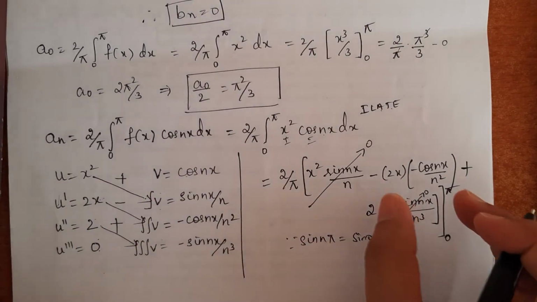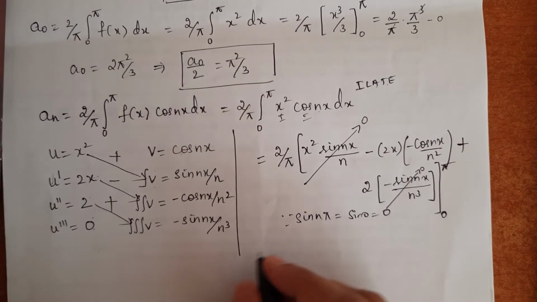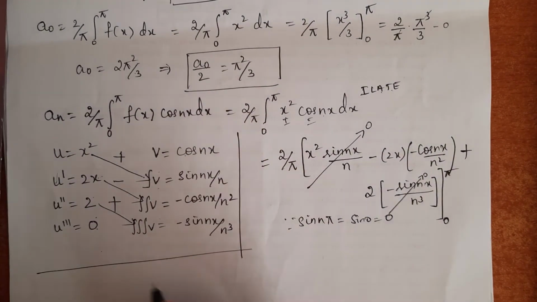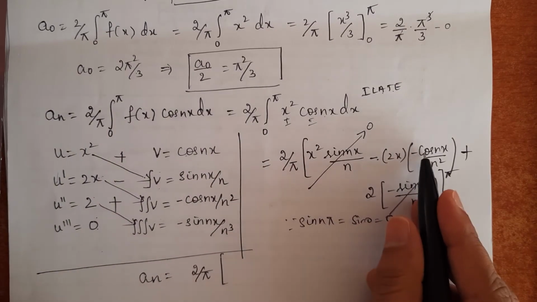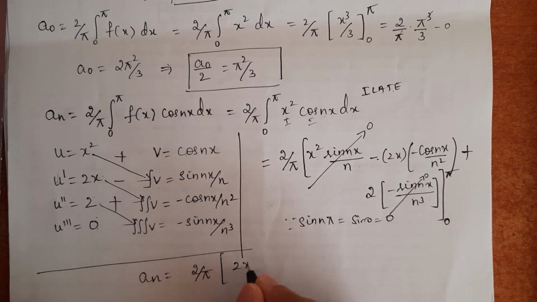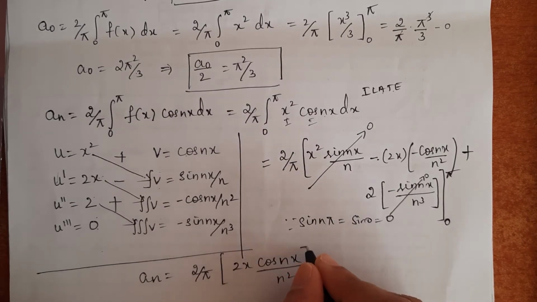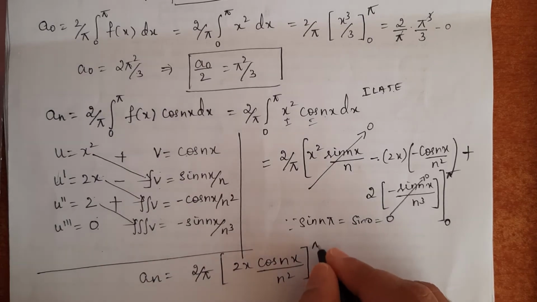Now, we should substitute the limits only for the cos term. So, my an value will be an equals 2 by pi into, minus times minus is plus, 2x into cos nx divided by n square. This is between the limits 0 to pi.